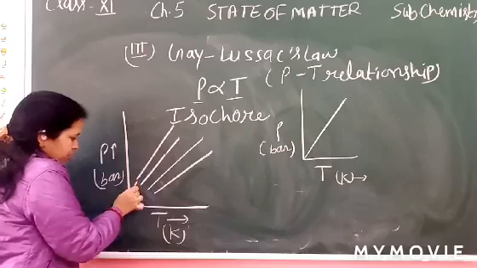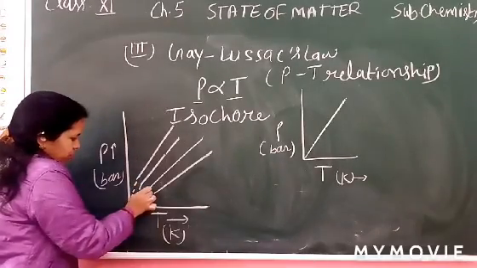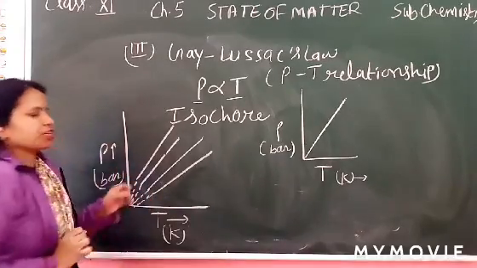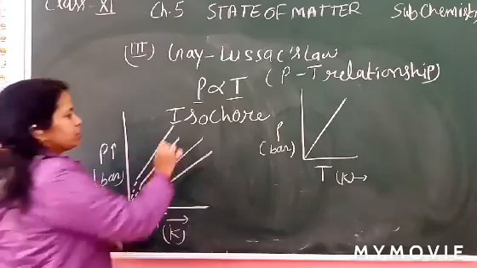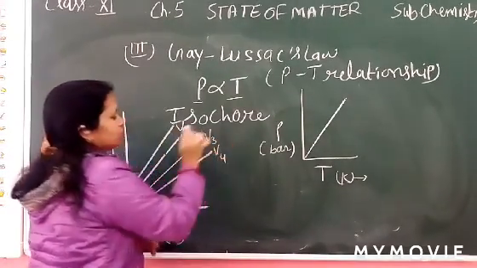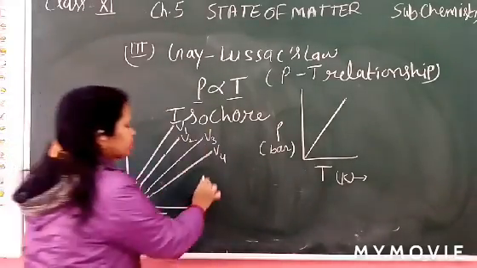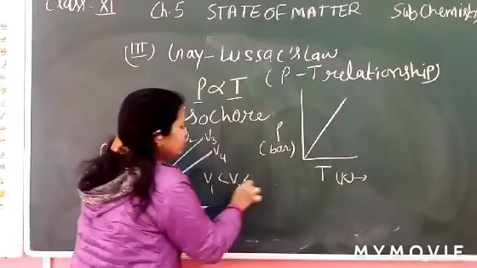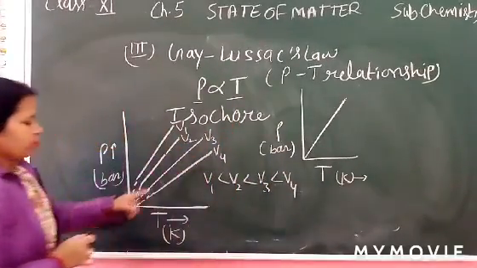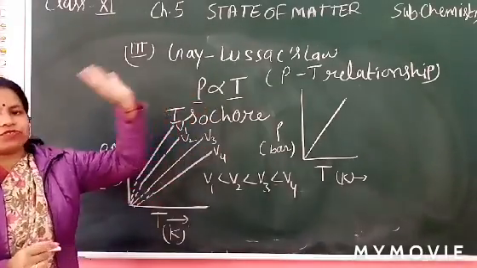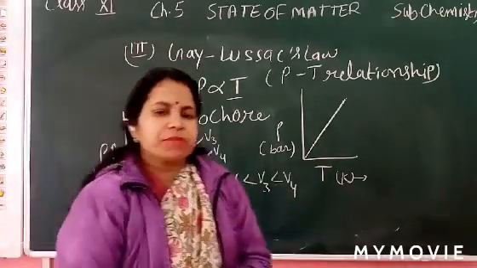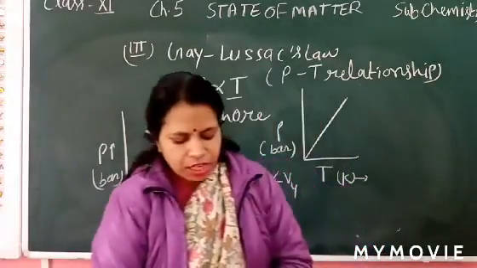You can extrapolate the curve. These are V1, V2, V3 and V4. So when volume is increased, then temperature is also increased. Now it's clear. These are called the isochores.